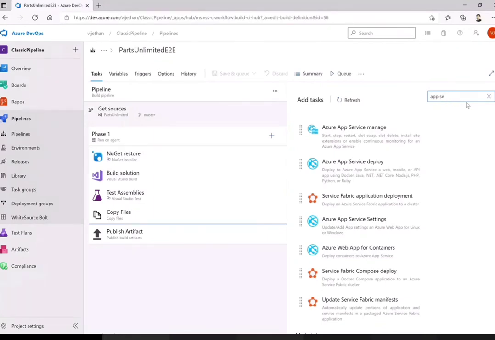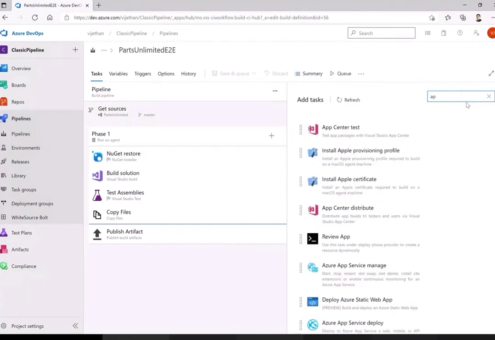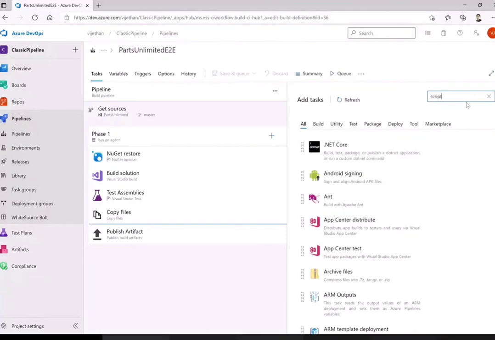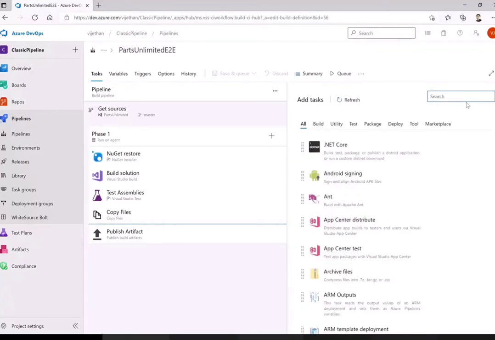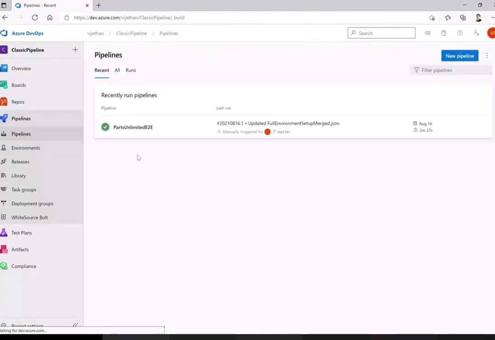I want to do something on Service Fabric also, it will. If you want to run some scripting, it will give you what kind of scripting. So it is purely based upon what kind of code base or workflow you want to create on top of this. Now I just want to show you how you run this.